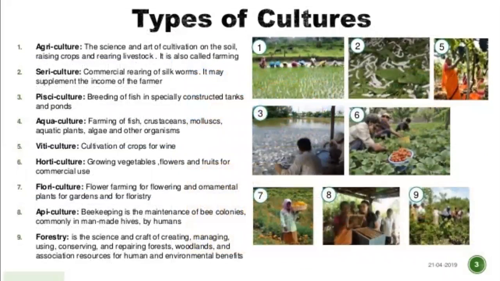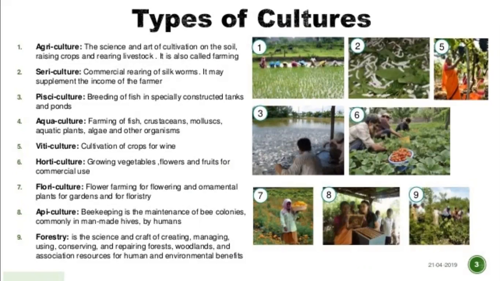Types of culture: agriculture, sericulture, pisciculture, aquaculture, viticulture, horticulture, floriculture, apiculture, and forestry. As we have already discussed, agriculture is the science and art of cultivation on soil, raising crops and rearing livestock, also called farming. Sericulture is the commercial rearing of silkworms. Pisciculture is the breeding of fish in specially constructed artificial tanks and ponds.